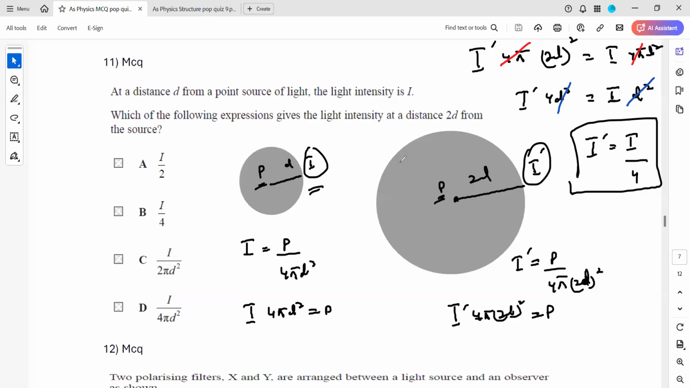So as we move away from the source, the intensity will decrease, and it follows the inverse square relation. If the distance is double, the intensity will decrease by 4. If the distance is 3 times, intensity will decrease by 9. If the distance is 5 times, intensity will decrease by 25 because it follows the inverse square relation. Is this one clear, or should I repeat?